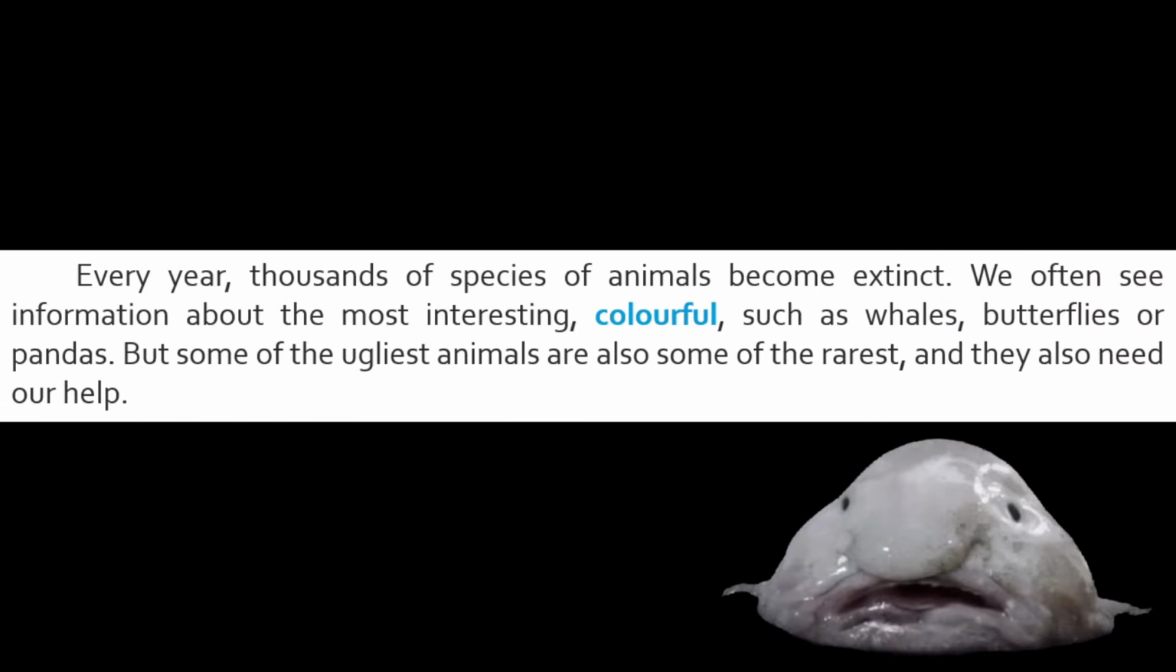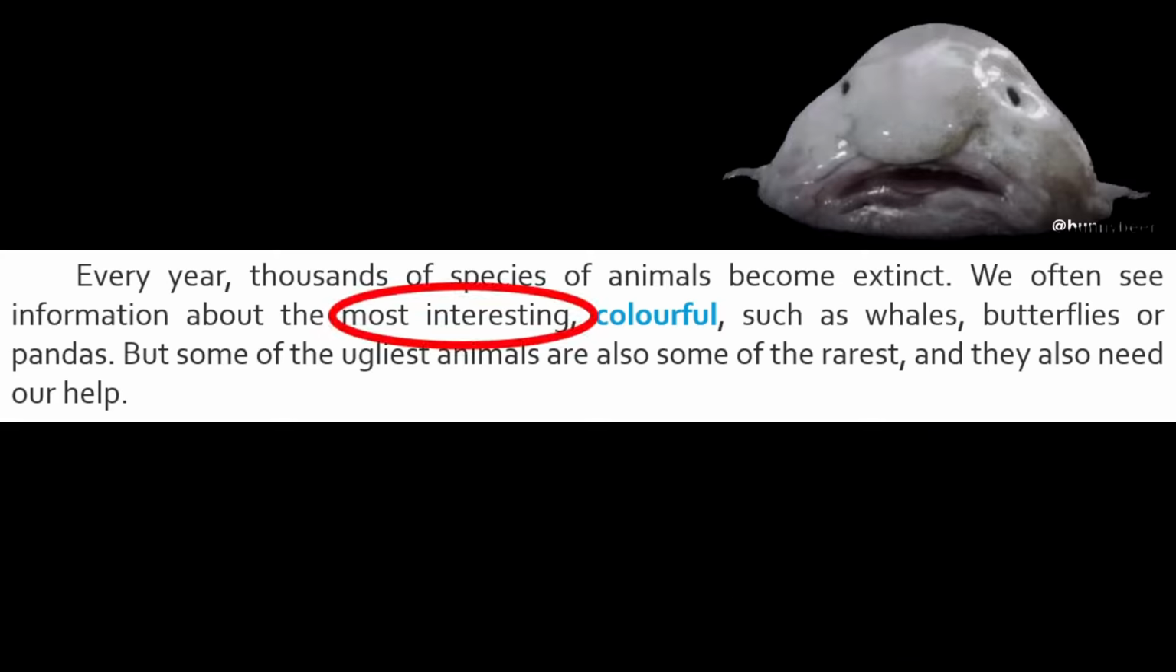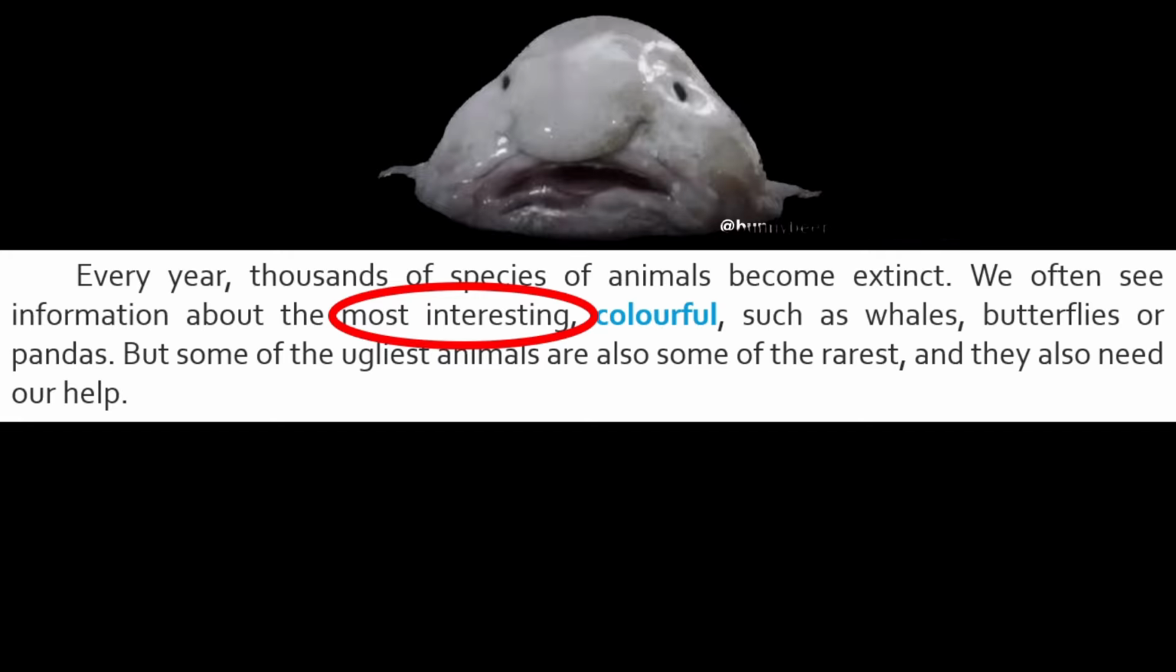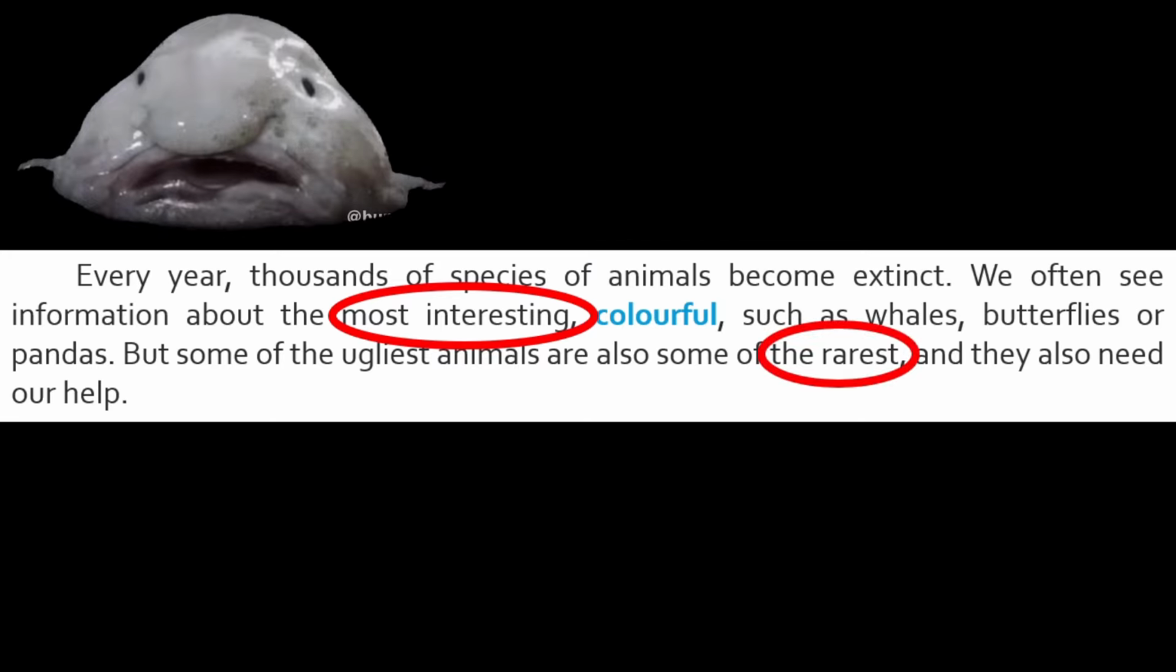Every year, thousands of species of animals become extinct. We often see information about the most interesting, colorful animals, such as whales, butterflies, or pandas. Here it goes again, the superlative adjective using the word most. But some of the ugliest animals are also some of the rarest. As you can see here, it's in the EST form, and they also need our help.